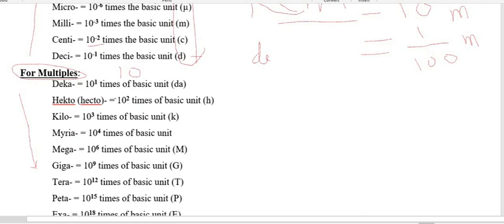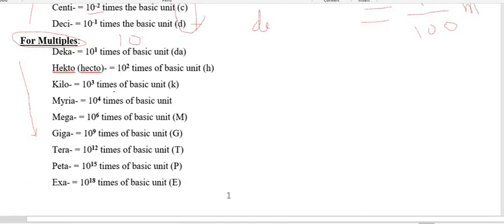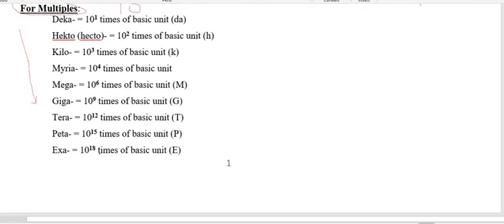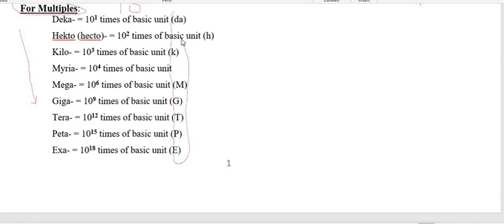Deca is 10 per power 1, hecto means 10 per power 2, kilo means 10 per power 3, myria means 10 per power 4, mega means 10 per power 6, giga 10 per power 9, tera 10 per power 12, and likewise peta and exa are 10 per power 15 and 10 per power 18 respectively, and their respective symbols are here. So this is all about the multiplication.